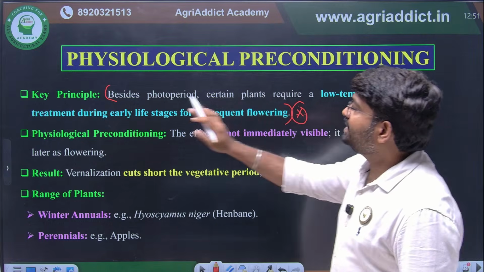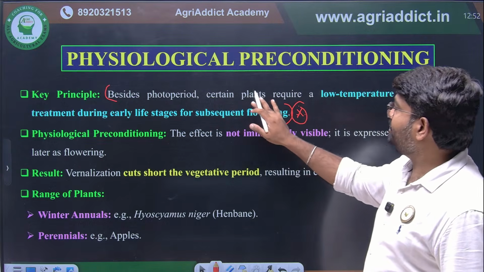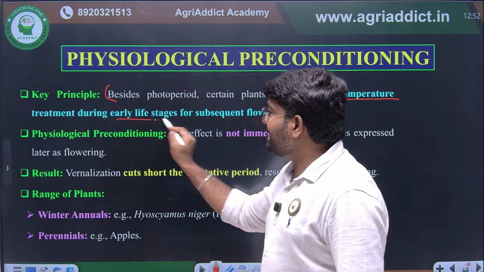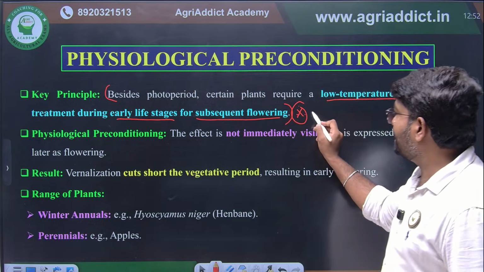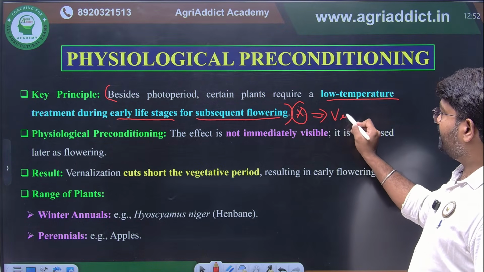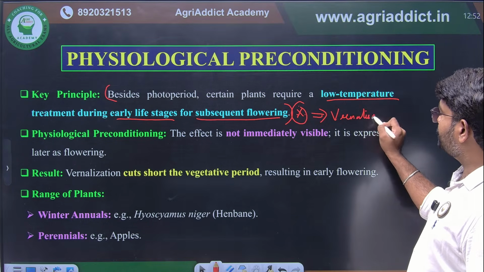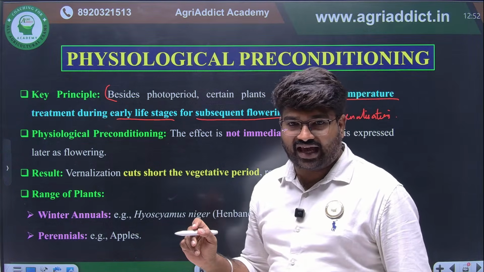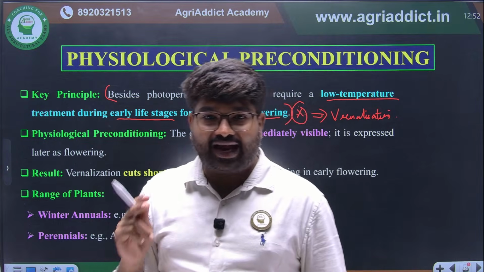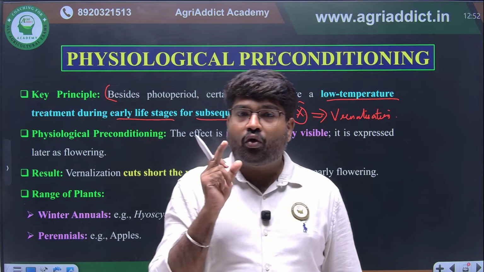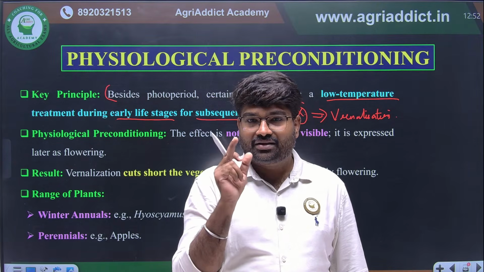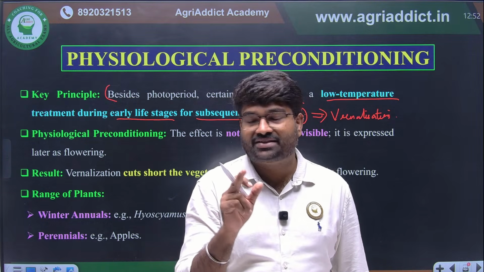Okay. Beside photoperiod, certain plants require low temperature treatment during early life stage for subsequent flowering, which is known as vernalization. You shouldn't confuse this term with stratification and scarification. You know, stratification means cold treatment for breaking the dormancy. Clear? That is stratification.